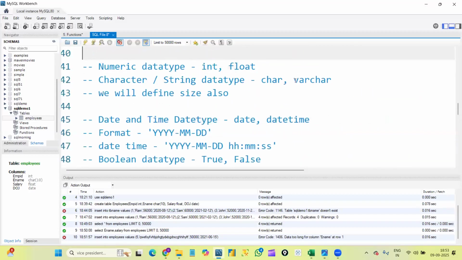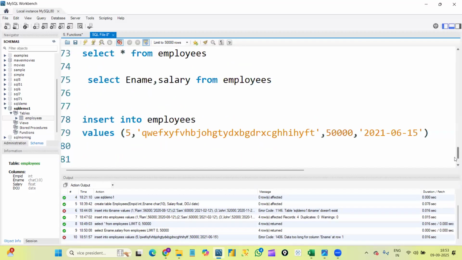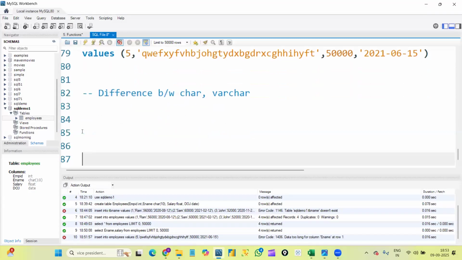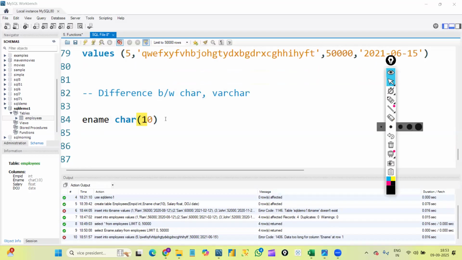I said in character data we have two types, that is char and varchar, right? Let me explain what is char, what is varchar, and what is the difference between char and varchar. Both are data types used for character data. But what is the difference? Suppose for the same employee name column, previously I defined char as the data type and size as 10, right? If I define char as the data type, what will happen?